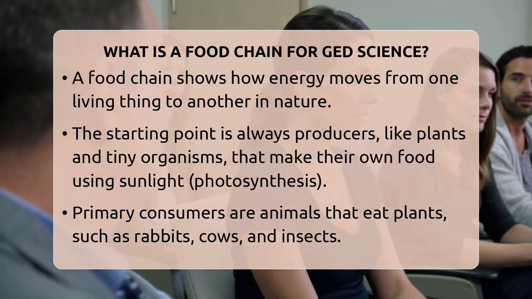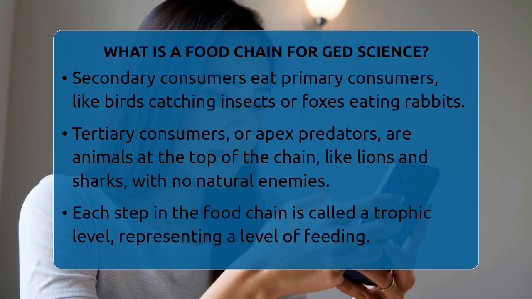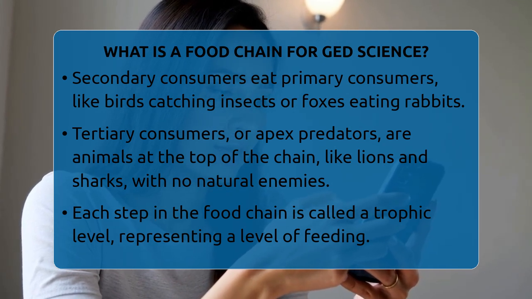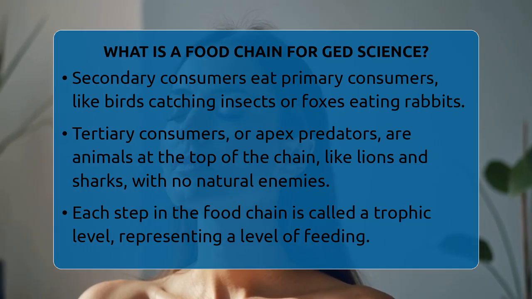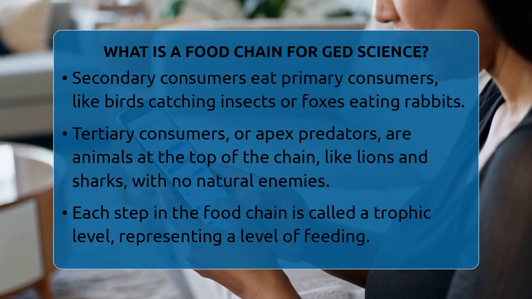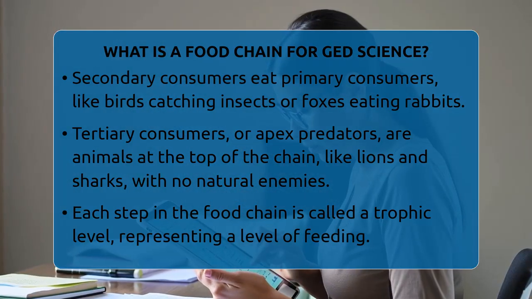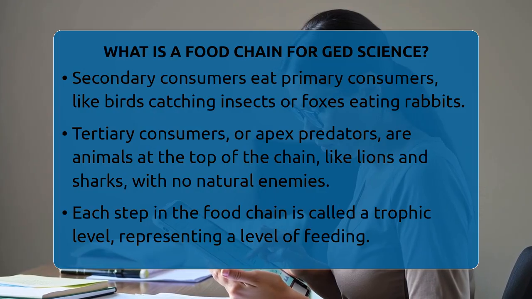Next are the primary consumers. These are animals that eat plants. Examples include rabbits, cows, and insects like grasshoppers. When they eat plants, they absorb the stored energy from the plant's food. This step is important because it transfers energy from the plants to the animals that eat them.